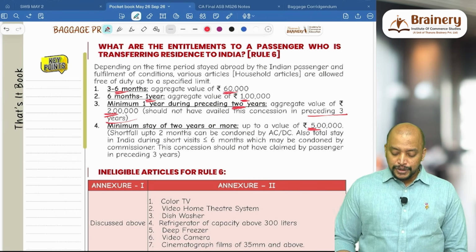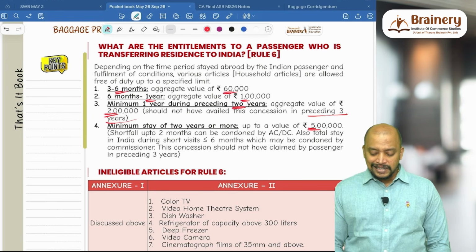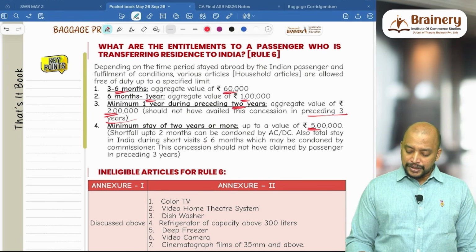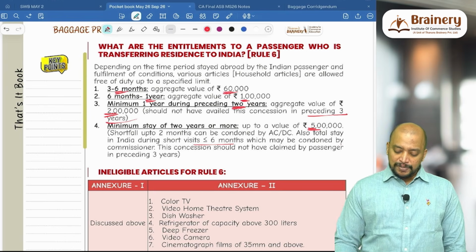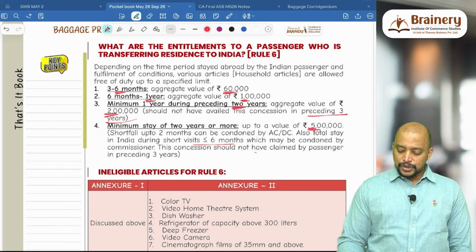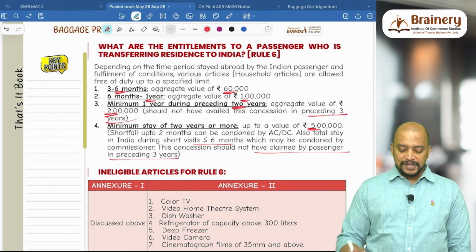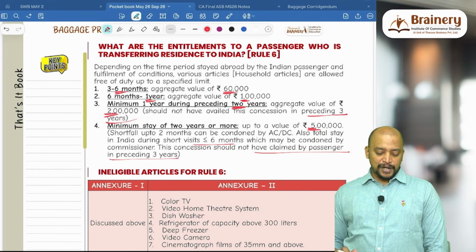Shortfall up to 2 months can be condoned by ACDC. Also, total stay in India during a short visit up to 6 months may be condoned by the Commissioner. The concession should not have been claimed by the passenger in the preceding 3 years. So this is with respect to this.